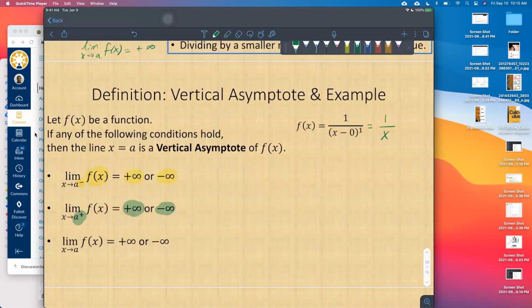So let's take a look at the limit as x approaches 0 from the left of 1 over x. The limit as x approaches 0 from the right of 1 over x. The limit as x approaches 0 of 1 over x. And then we can look at f of 0. We just said this is undefined.